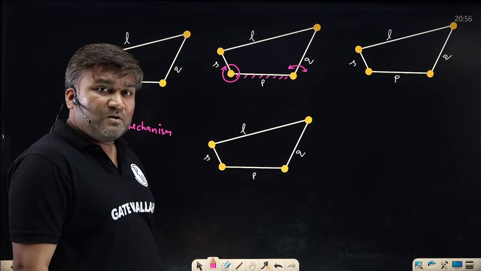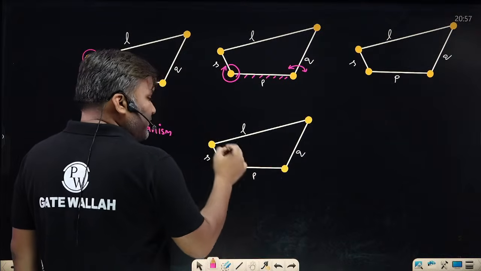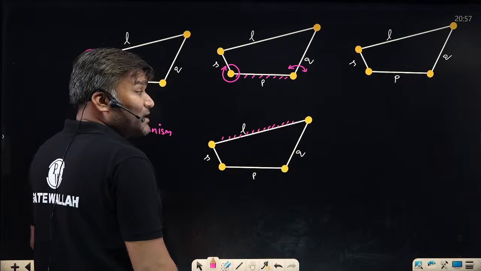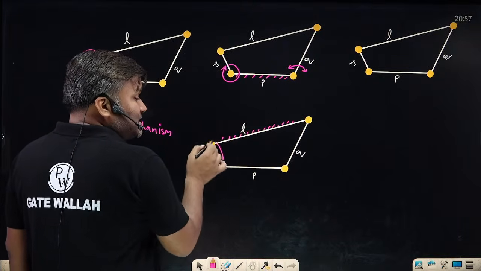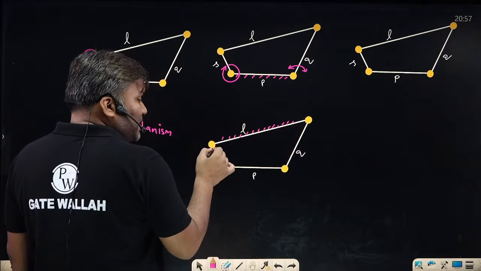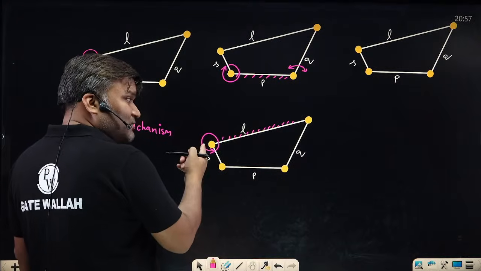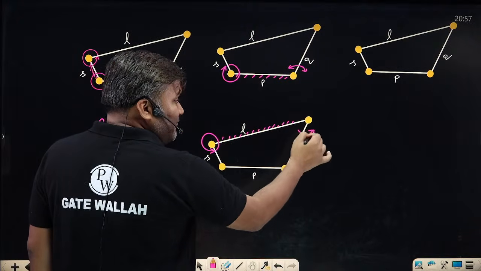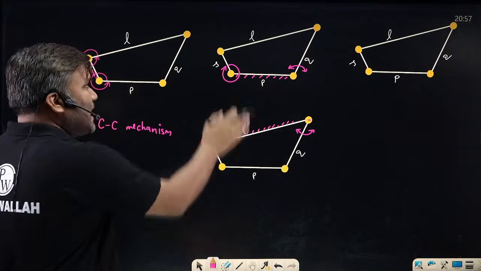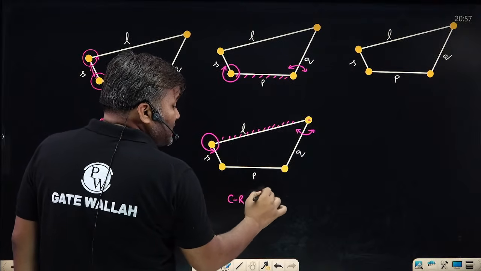Crank rocker mechanism. Or sir, adjacent to the shortest, not only this, even if you have fixed this other link, what kind of motion are you going to get? Sir, on this side of the fixed link, you can have input and output link. This particular link, the shortest one, can have complete rotation. The other link will not be able to have complete rotation. About this end, it will have rocker motion. So either this or this, both are crank rocker mechanisms.